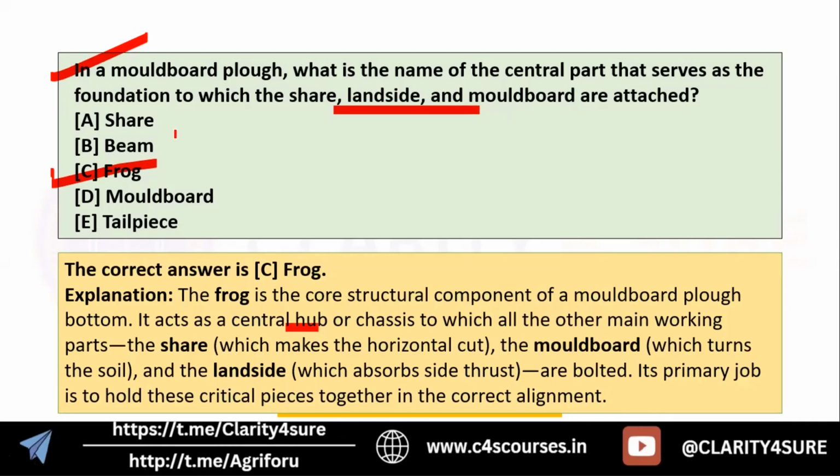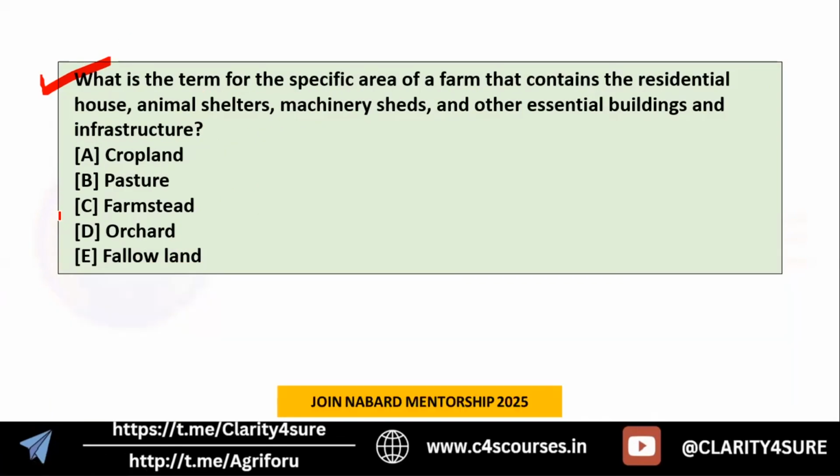So what is share then? Share is the one which makes the horizontal cut. Okay, then beam is the handle, then moldboard is the part that is going to invert the soil or turn the soil, and yes, this landslide, you can say, is the part which is going to absorb the side thrust. Okay, so yes, these are some of the important parts of the moldboard plow. So yes, next question is in front of you.